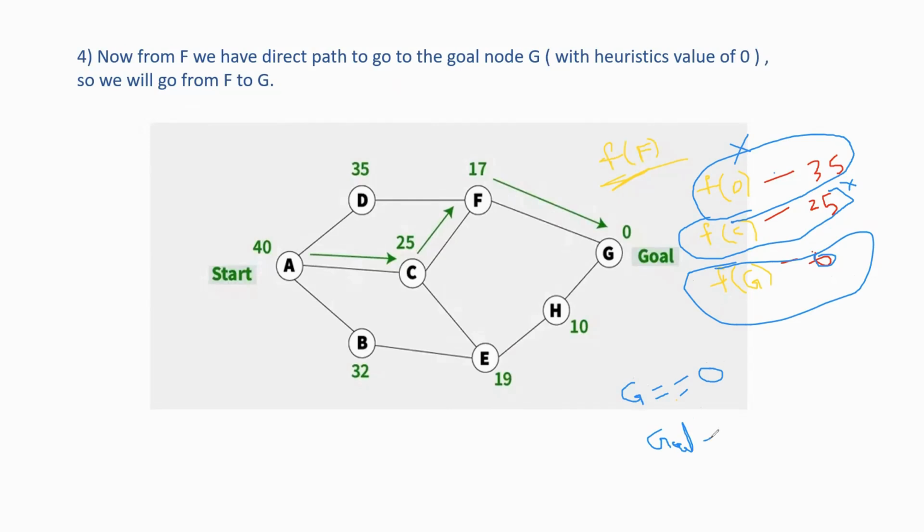When its goal equals G of zero, it will take the G of zero value. So in this condition, our goal is reached. So it doesn't move to H9. It picks the easy way to quickly reach the goal state.